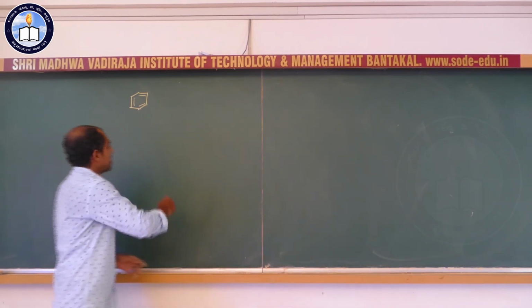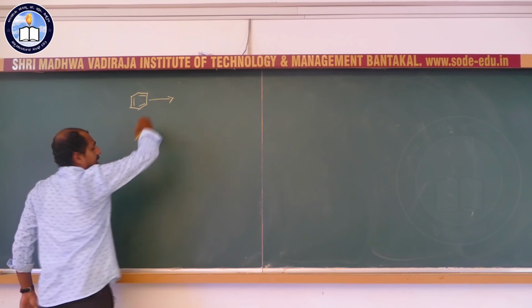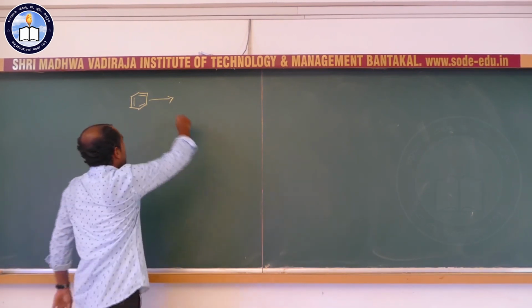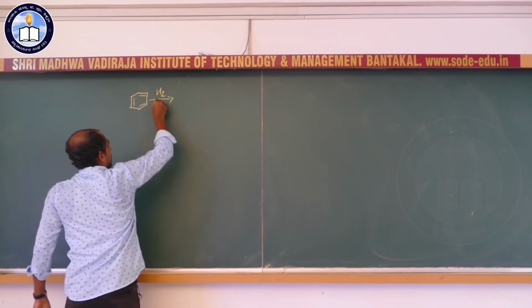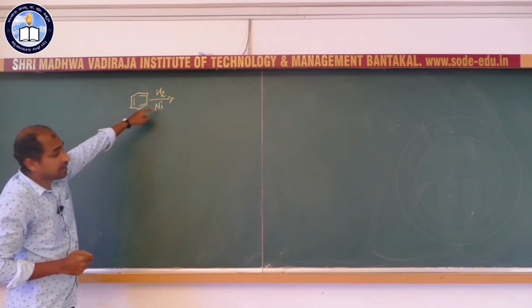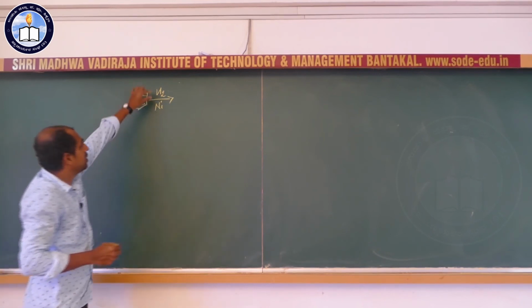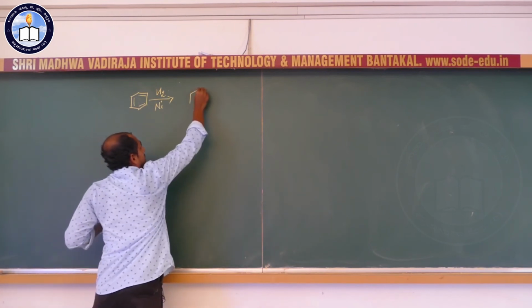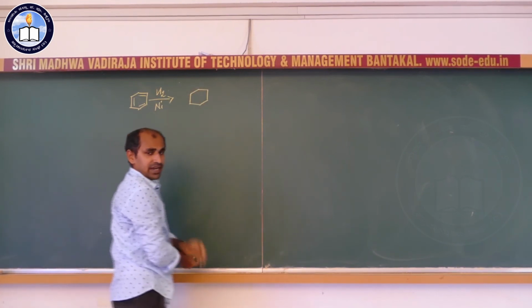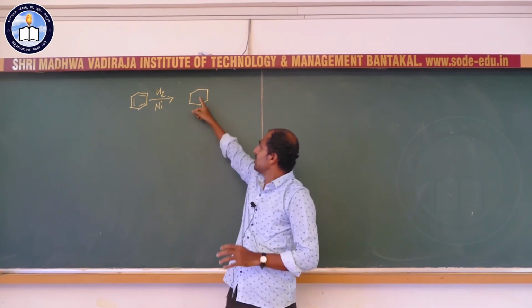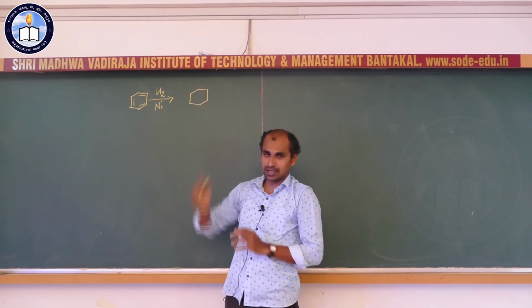Under drastic conditions, benzene can also undergo addition reactions. If you treat it with hydrogen under a catalytic medium at a very high temperature and pressure, hydrogen may add across the double bonds. So we get the corresponding saturated cyclohexane molecule.